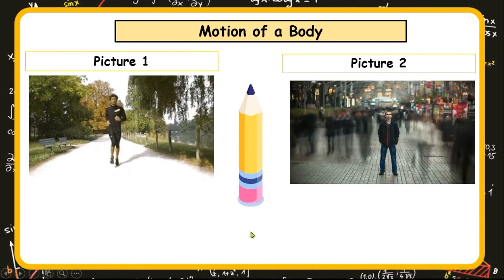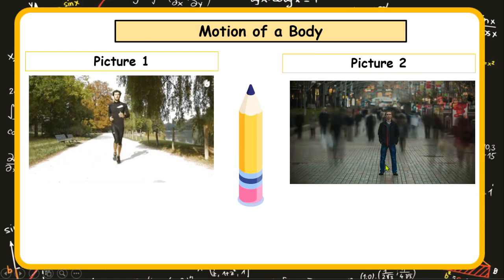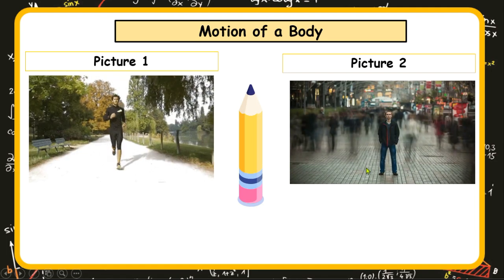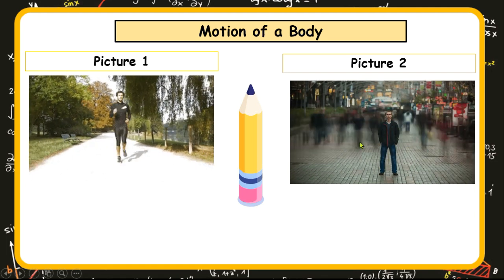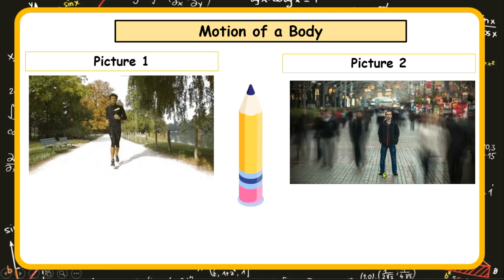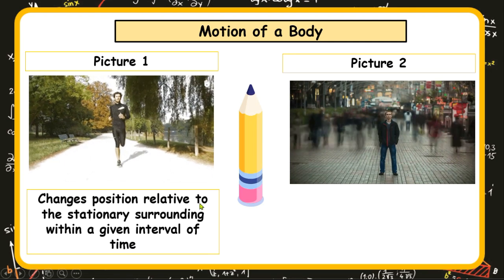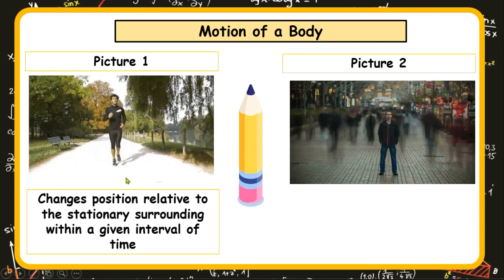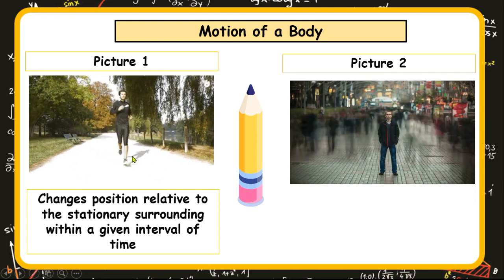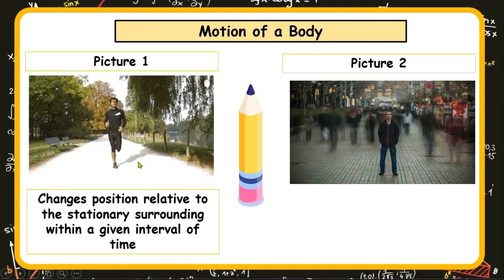For picture number 2, there is another man, but he is not moving. He is stationary. But his immediate environment, and that is the people around him, they are moving. Looking at these two pictures, we want to use that to define what motion is. For the first picture, the man, being the body of interest, is changing his position relative to the stationary surrounding within a time frame.